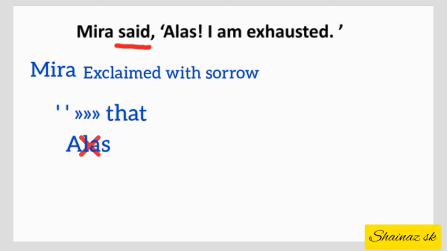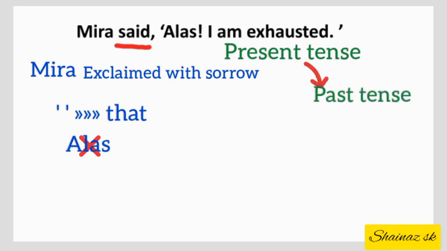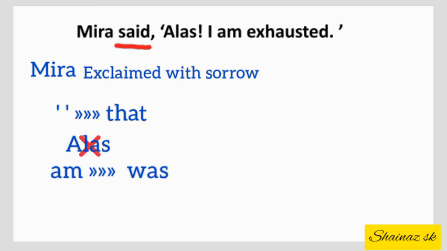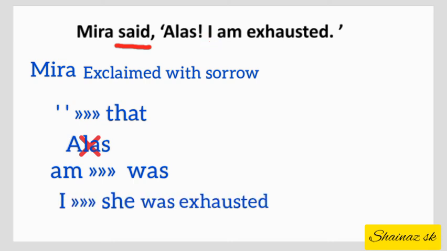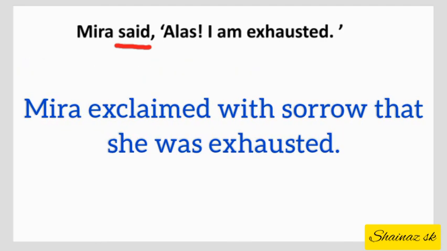So here the tense of the sentence is present tense, so it will change into past tense in the indirect speech. Accordingly, am will be changed into was. Here I is there, that is a first person pronoun. It will change according to the subject, that is Mira, so it will become she. So the sentence will be like this: She was exhausted. So let us write our answer. Mira exclaimed with sorrow that she was exhausted. So in this way we will change an exclamatory sentence into indirect speech.